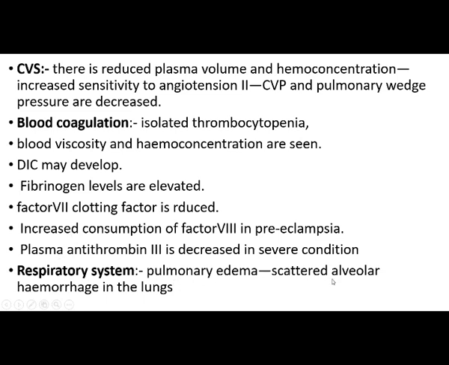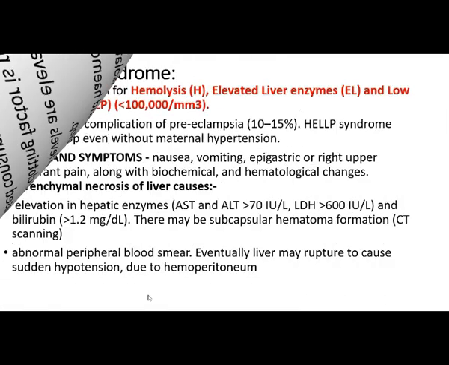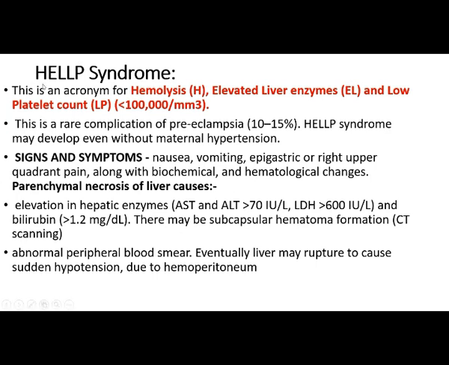Pulmonary edema and scattered alveolar hemorrhage in the lungs usually occur. Next, we can see one of the problems, which is HELLP. Because of this problem, HELLP syndrome occurs. So what is HELLP syndrome? H means hemolysis, EL means elevated liver enzymes, and LP means low platelets. That is the HELLP syndrome. Low platelet means less than 1 lakh.